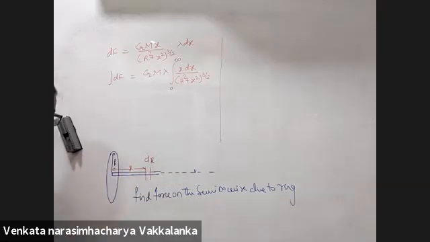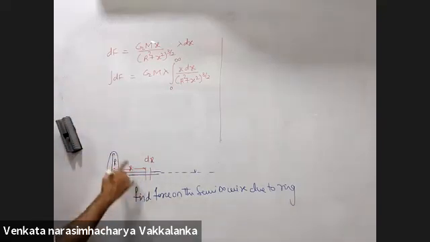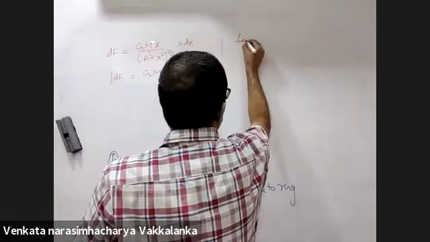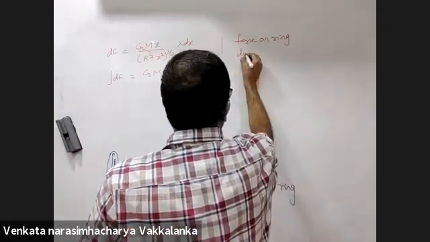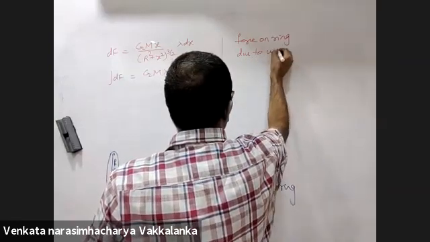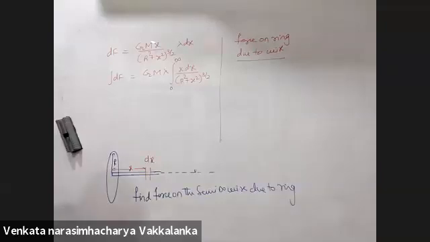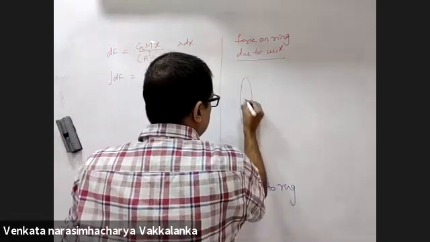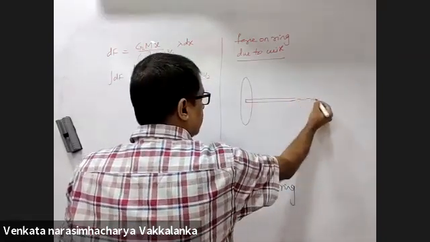Now, the second way of dealing with this is using the reverse, Newton's third law. Find the force on the ring due to the wire. Is that easier than this? Anytime. Observe this carefully. This is the semi-infinite wire.